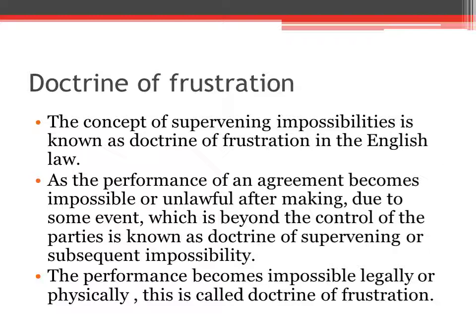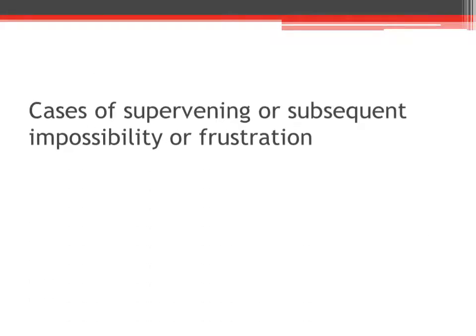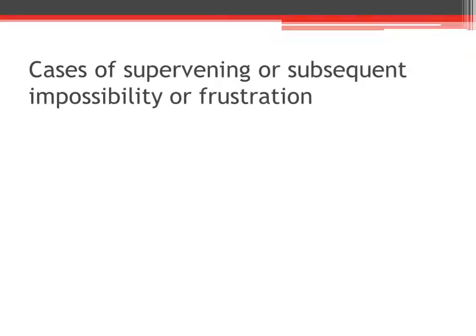It is called the doctrine of frustration because the parties are prevented from further performance and they become disappointed. Frustration is a disappointment, right? Due to the fact that the contract cannot be performed, they become disappointed. So the disappointment due to non-performance of the contract under compulsion from the impossibility is called the doctrine of frustration. Then the different cases of supervening or subsequent impossibility or frustration.